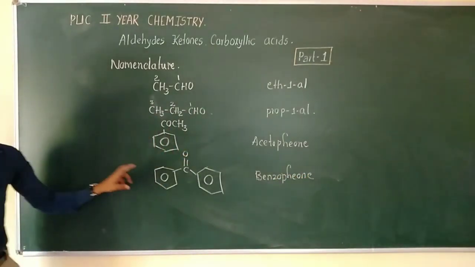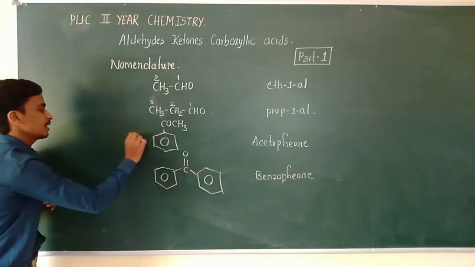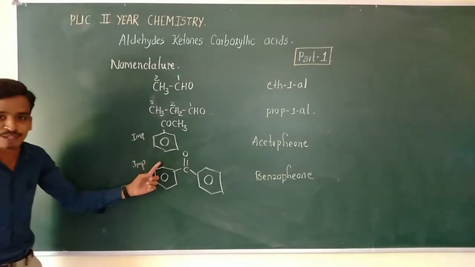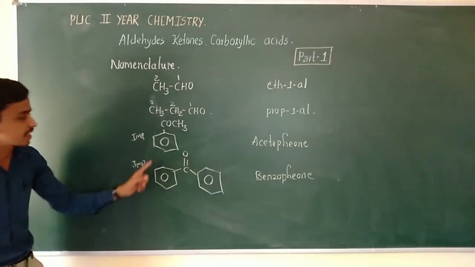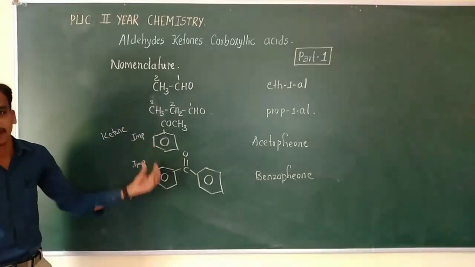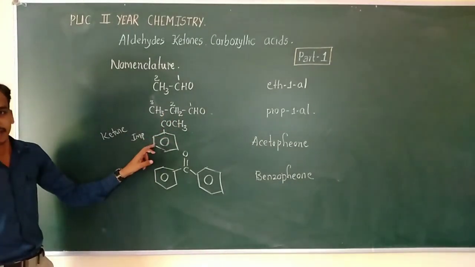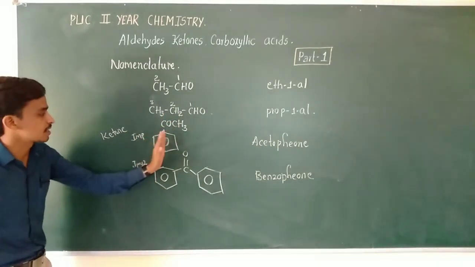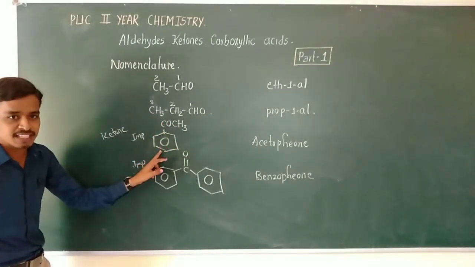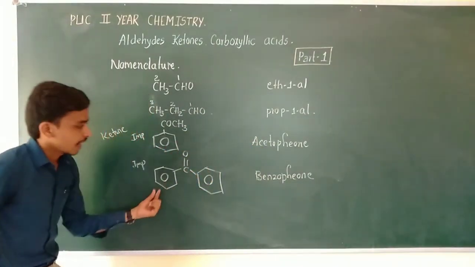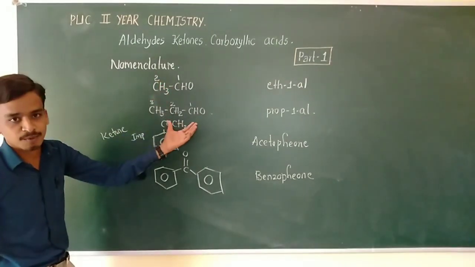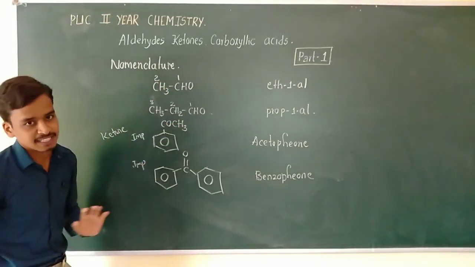These two are most important from the exam point of view. We need to remember the acetophenone structure as well as the benzophenone structure, and both are ketones. One is an unsymmetrical ketone and the other is a symmetrical ketone: in acetophenone, one side of the C double bond O is CH3 and the other side is a benzene ring, while in benzophenone both sides are benzene rings. These are a few important aldehydes and ketones. Let us continue with some more examples.